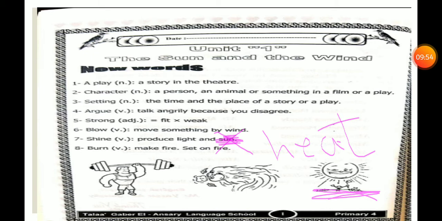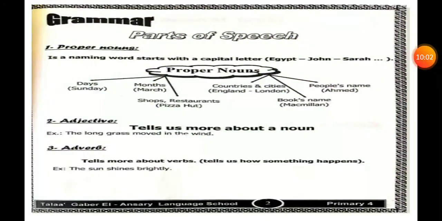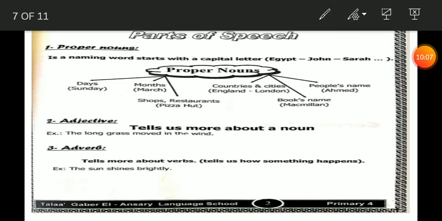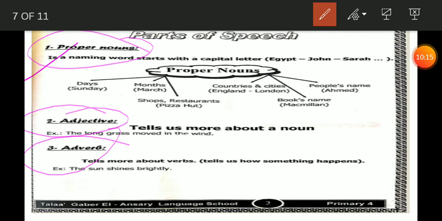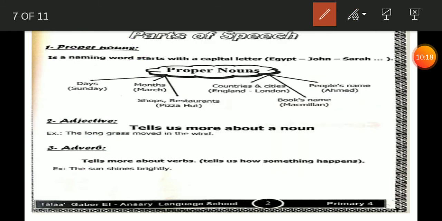We have finished our new words today. Let's see our grammar. In this page, open page 2, we can see true pronouns, adjective, and adverb. Let's take now true pronouns. What is the meaning of true pronouns? Naming word started with a capital letter. So, true pronouns should begin with capital letters. Again, true pronouns should begin with capital letters.